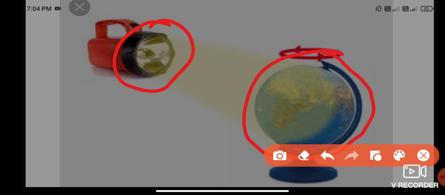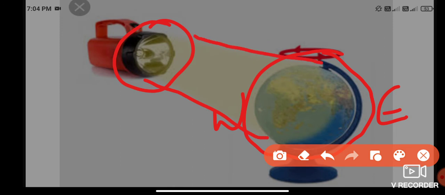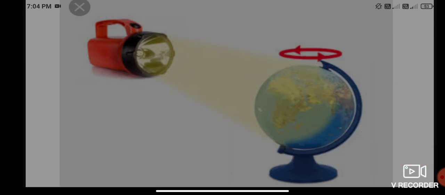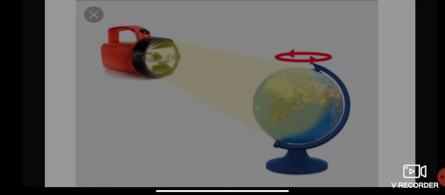As the earth rotates from west to east, the part facing the rays from the sun is known as day, and the darker side is called night. This is how we experience day and night.